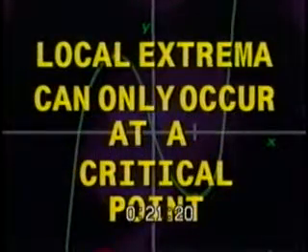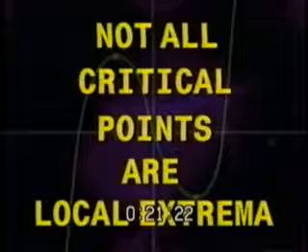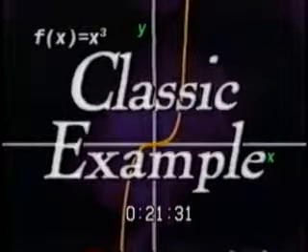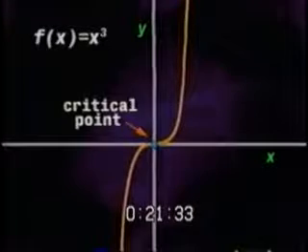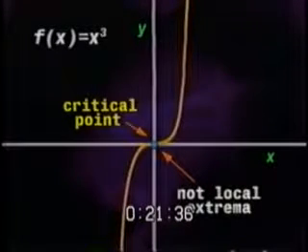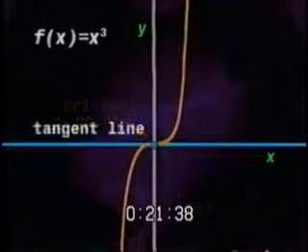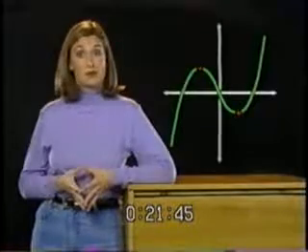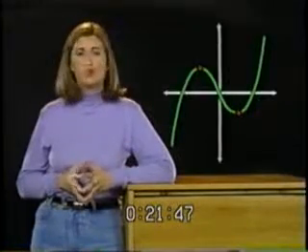Notice that a local extrema can only occur at a critical point. Not all critical points are local extrema though, but all local extrema are critical points. For example, look at this graph of f of x equals x cubed. This is a classic example of a function that has a critical point that is not also a local extrema. The blue point here is a critical point because its tangent line is horizontal, but it's not a local maximum or minimum. It's easy to identify local extrema when looking at a graph, but remember, you won't always have a graph. You'll need another way to figure it out.